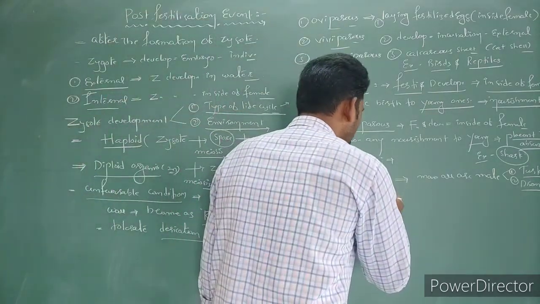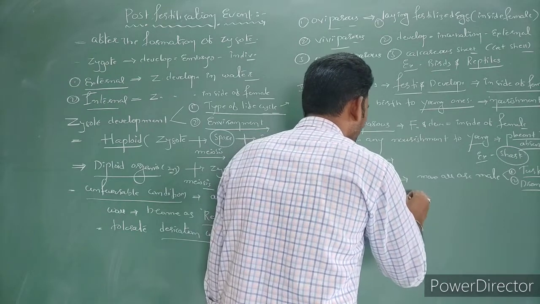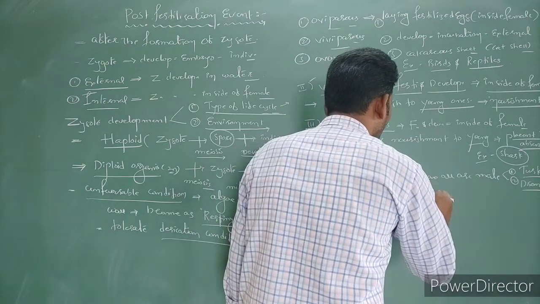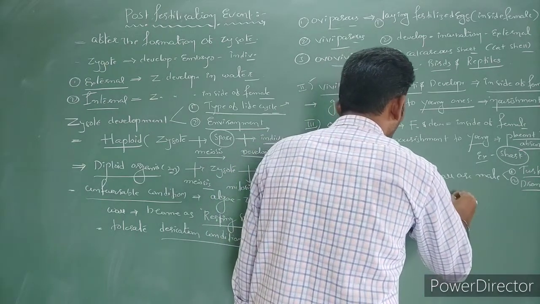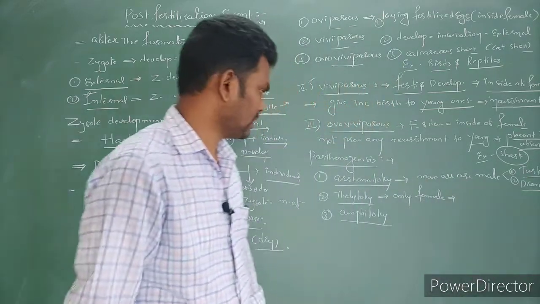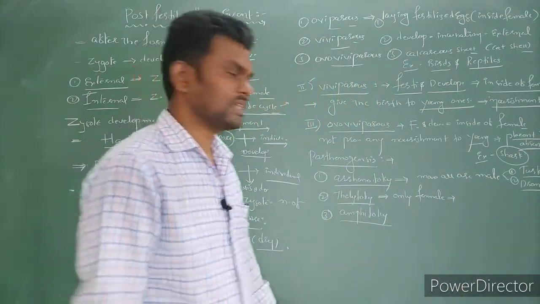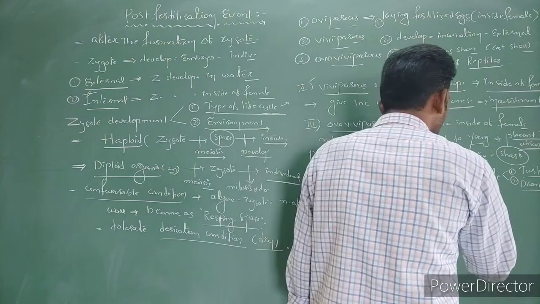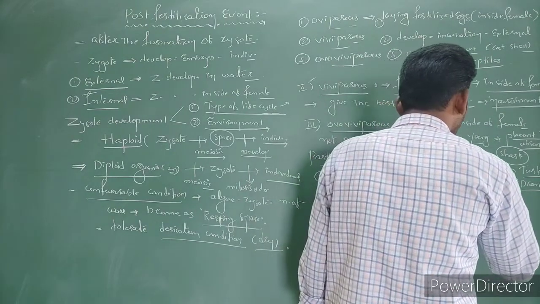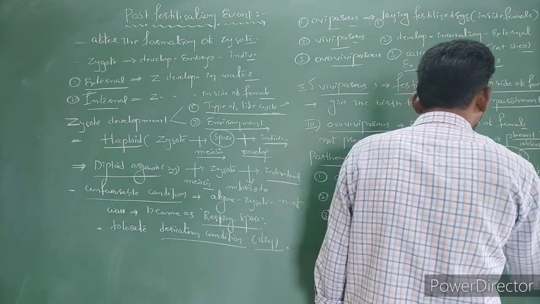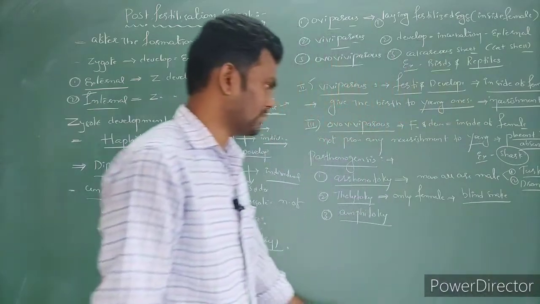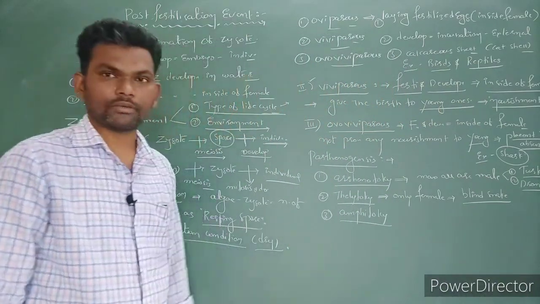Thelytoky. Due to the parthenogenesis here, only females are formed. So that we call thelytoky. The best example is the blind snake. It is one small snake, general name is blind snake. Amphitoky.